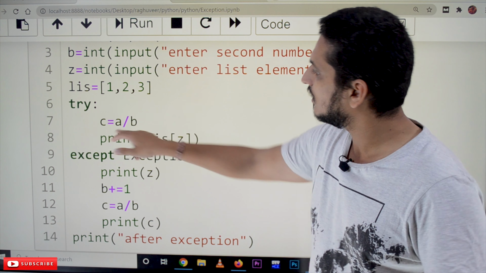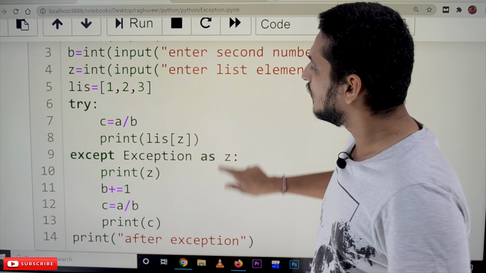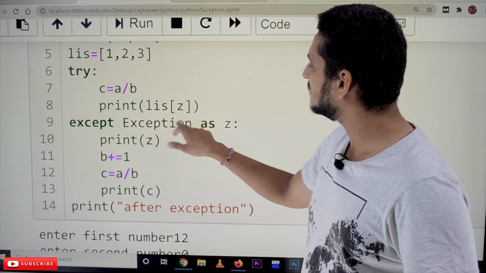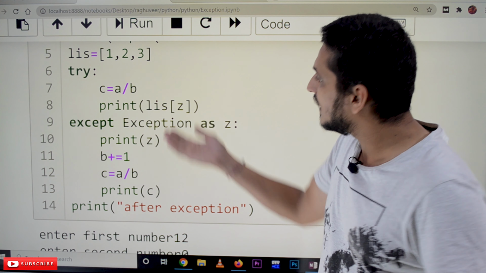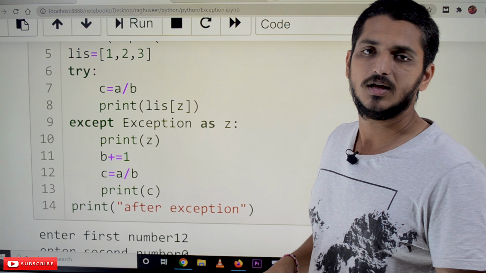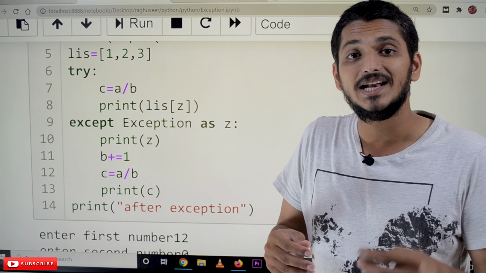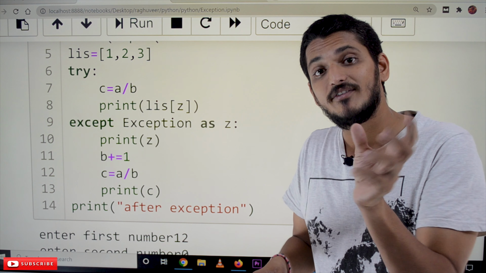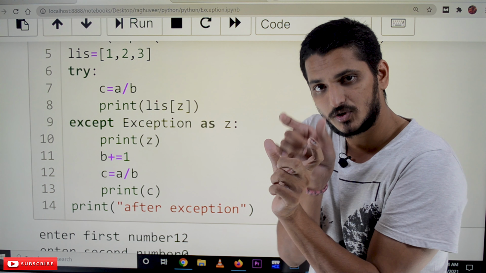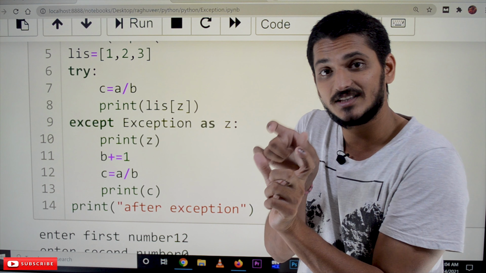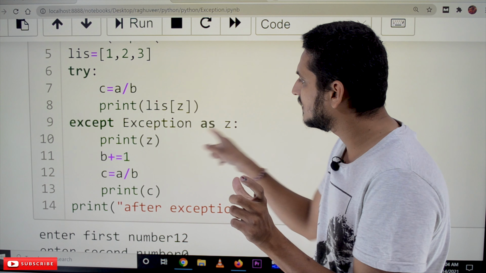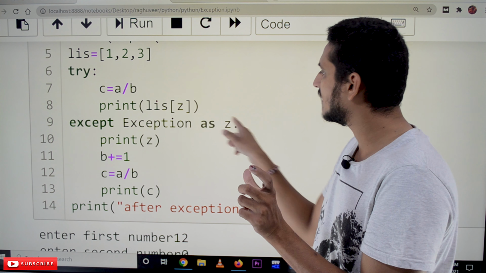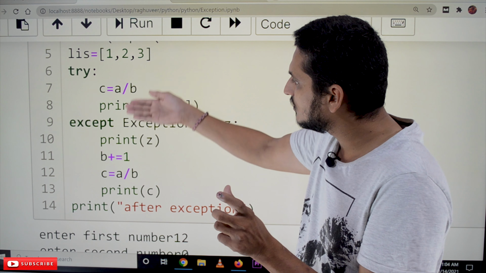So in try, both the examples are there. We are creating a shortcut, except Exception as Z. Whenever an exception is raised, Python automatically displays some message. In our last class we discussed that there is a particular message for each and every exception, like divide by 0. We can display that using this except Exception as Z. Print Z will display the built-in message if divided by 0 is called.